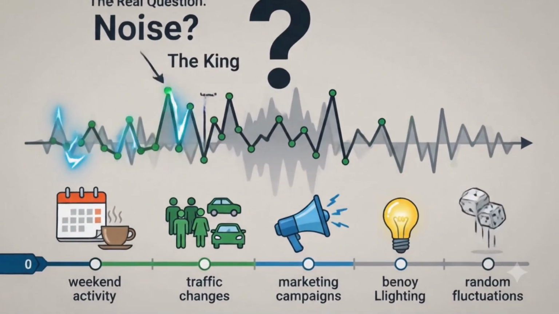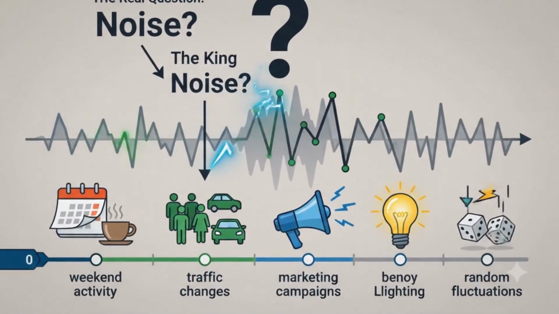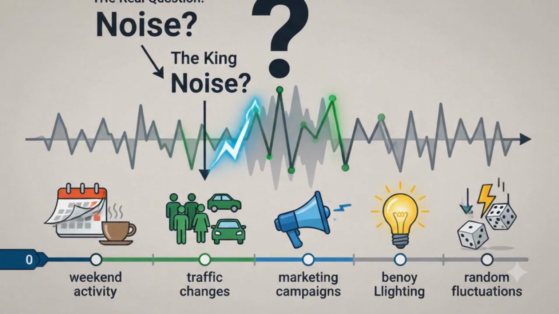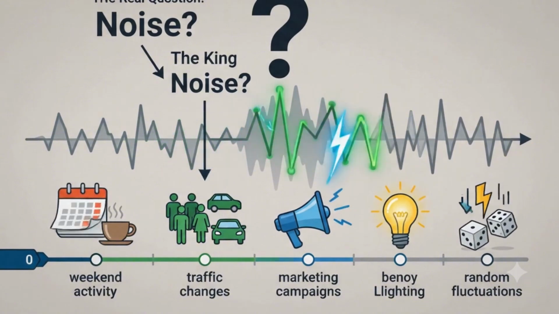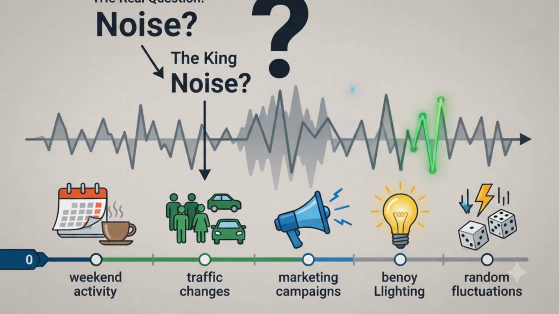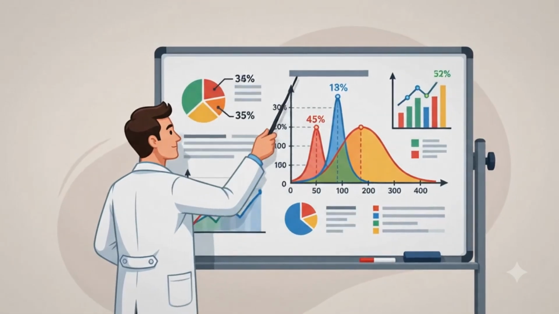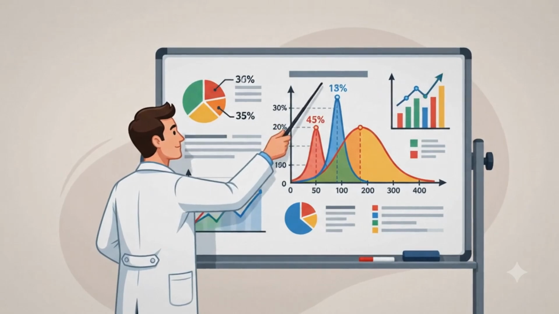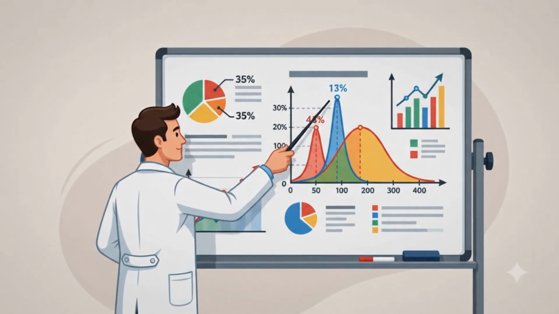Because user behavior is naturally noisy. Some days users are more active. Traffic changes. Weekends behave differently. Marketing campaigns start. Random fluctuations happen all the time. So even if 2 systems were completely identical, their metrics would almost never be exactly the same. We must do an experiment. And this is exactly where statistical testing comes in.